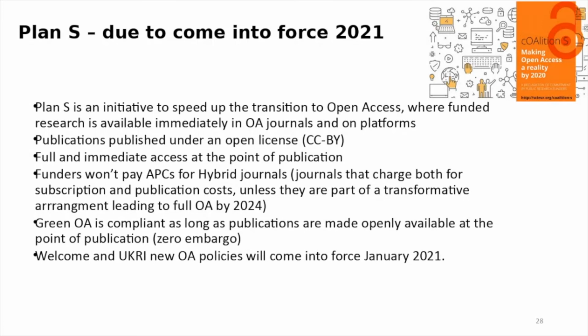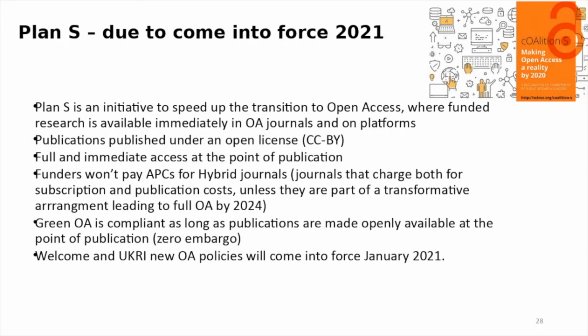They won't pay for those unless they are part of a transformative agreement or a transformative journal leading to full open access by 2024. So the journal has got to commit to becoming fully open access by 2024.